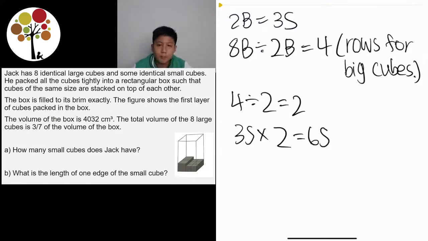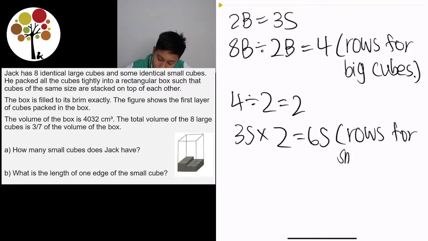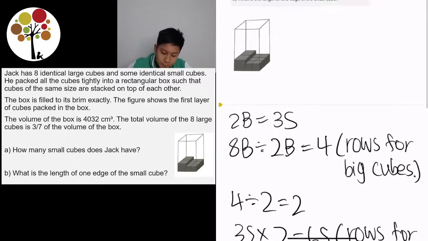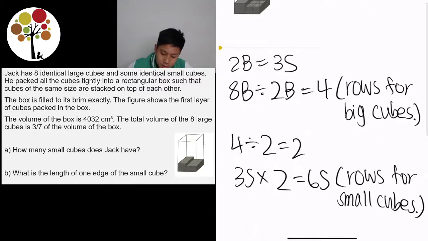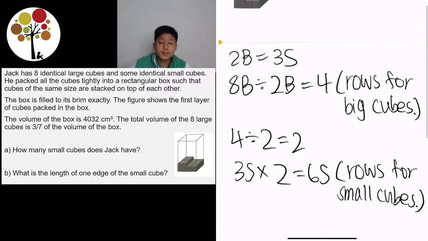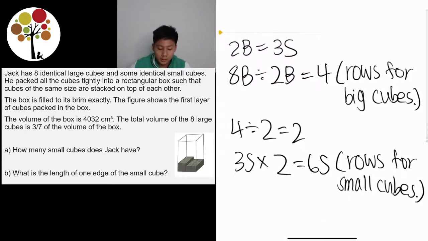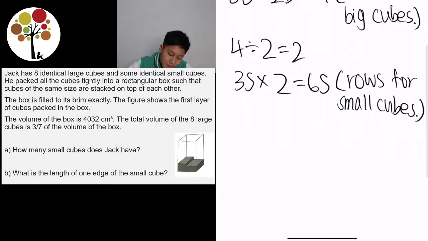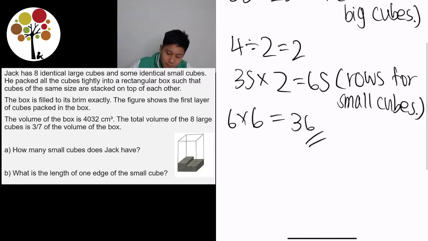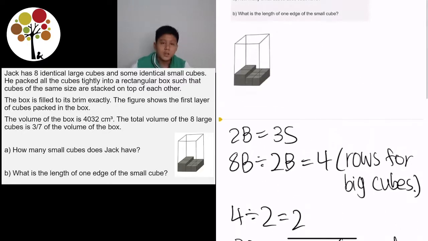So that is the number of rows for small cubes. Now, how many small cubes does Jack have? Since there are 6 rows and there are 6 on the first row, which is shown in the diagram, we can simply take 6 times 6, which is equal to 36. And that is the number of small cubes in total.